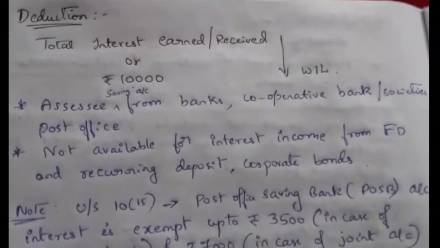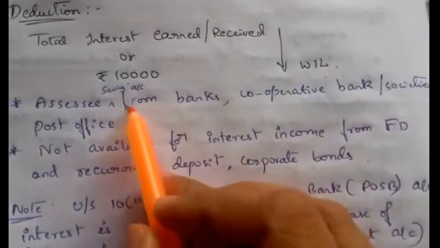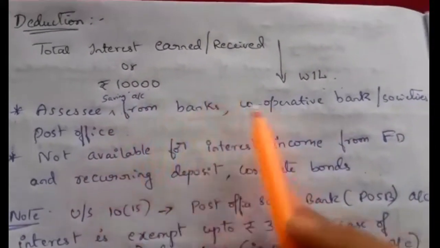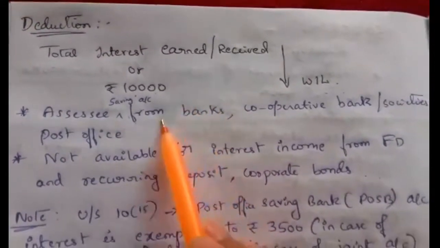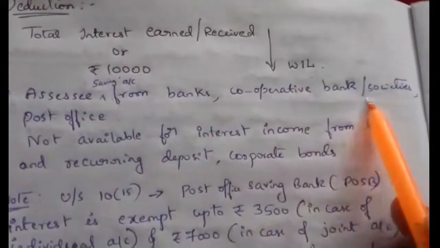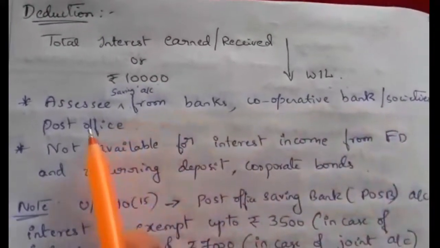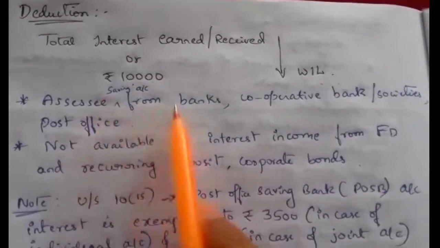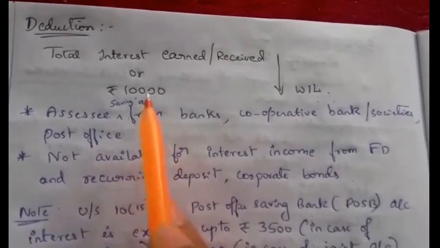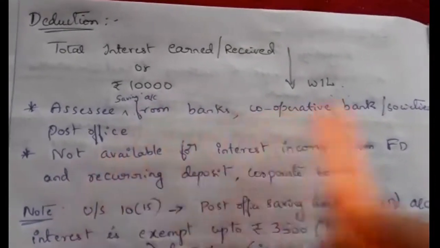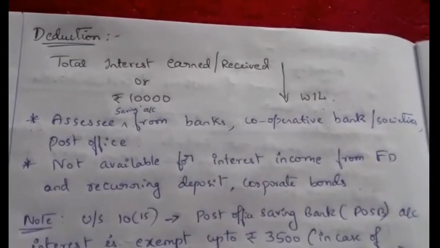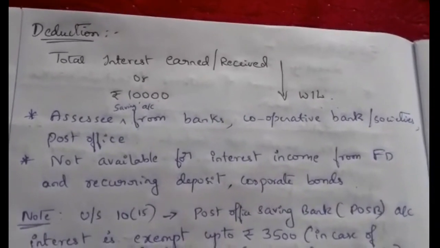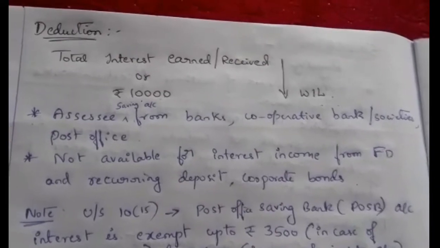So this deduction is available for the assessee from a savings bank account, from an assessee who has opened an account in a bank, cooperative bank, cooperative society or a post office. So the assessee who has opened a savings bank account in these banks, cooperative banks, cooperative societies or post office can claim a deduction under section 80TTA.